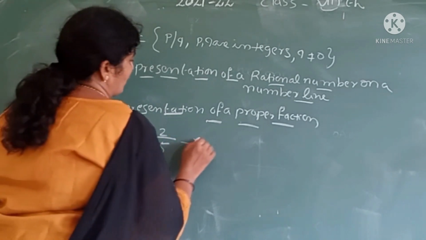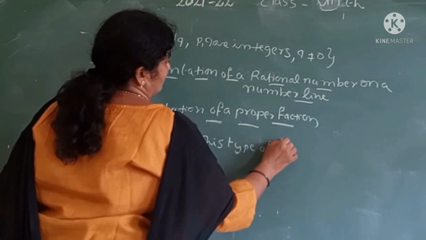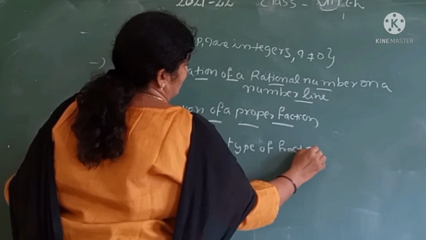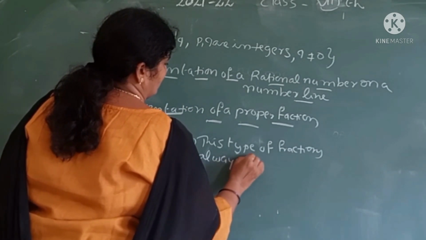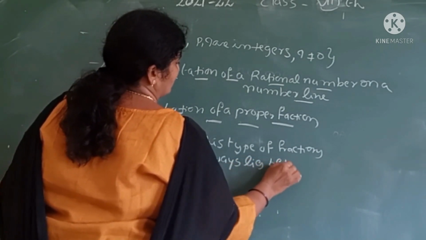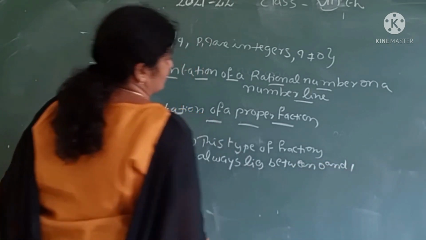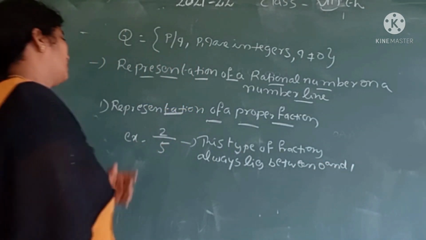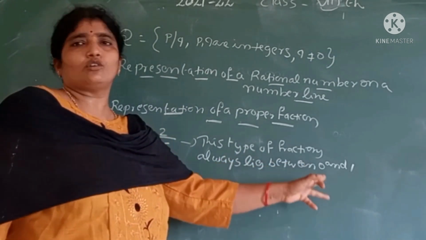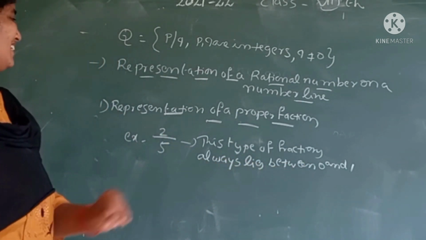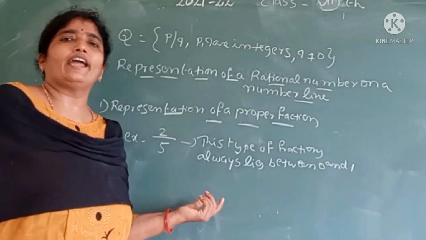This type of fraction always lies between 0 and 1. That means all proper fractions lie between 0 and 1. So we represent this type of fraction on the number line between 0 and 1.